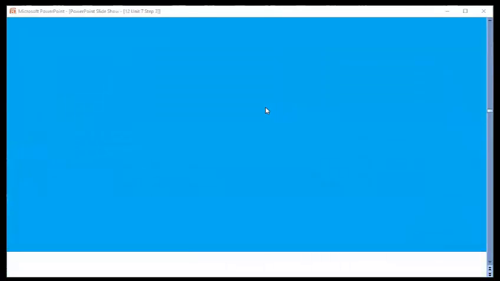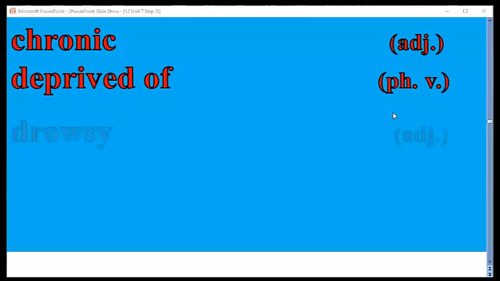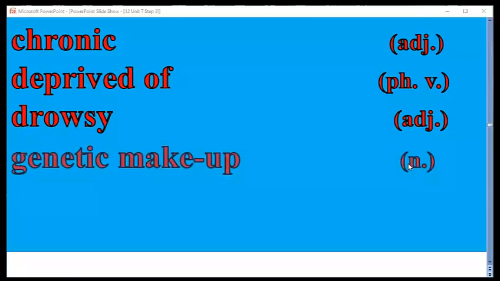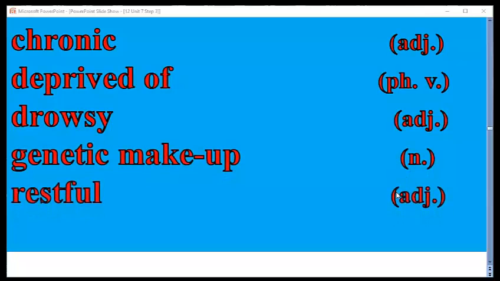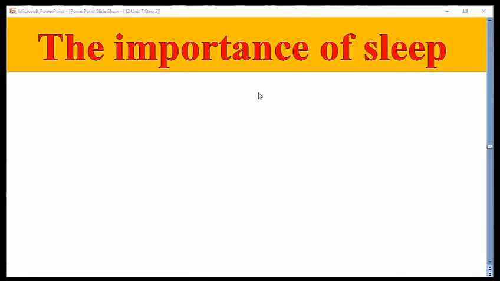Next, we have to look at these new words again. As I told you before, you have to focus on the part of speech. Chronic, adjective. Deprived of, phrasal verb. Drowsy, adjective. Genetic makeup, noun. Restful, adjective. And shallow, this is an adjective. Try, dear students, to concentrate on the part of speech.